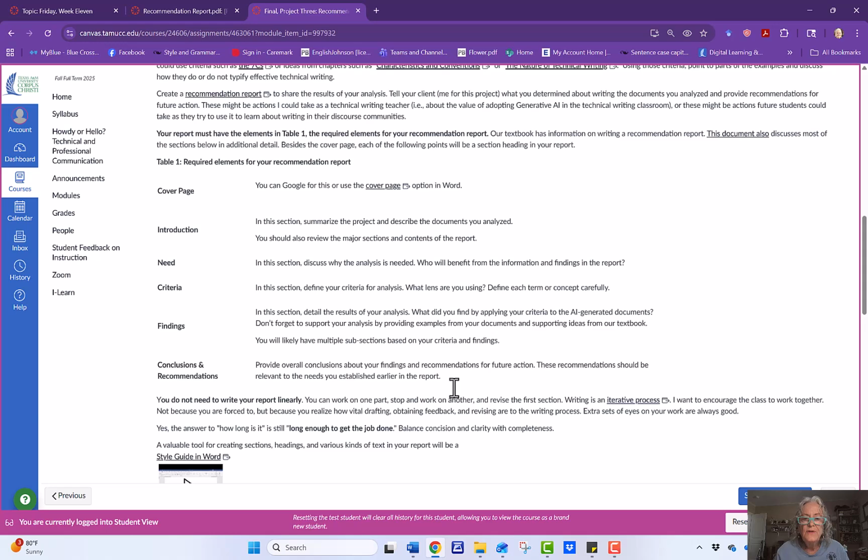So you're going to have the real world document that you just analyzed, and you're going to ask the AI to generate one. Okay? So you're going to have two different documents.